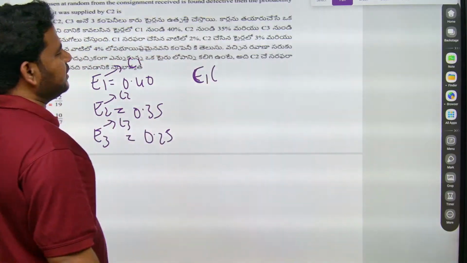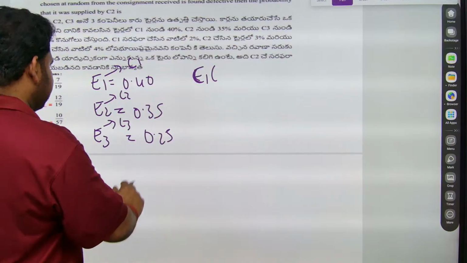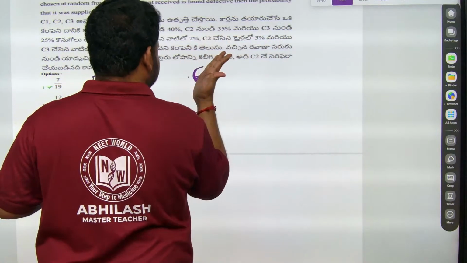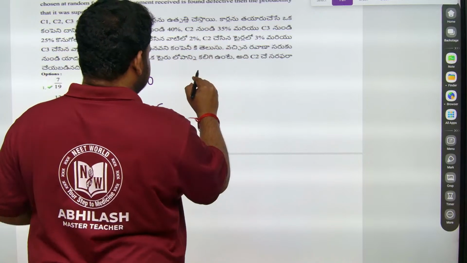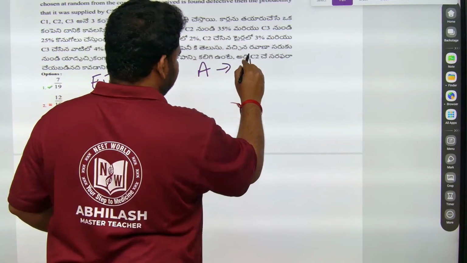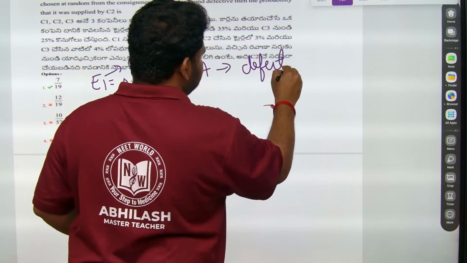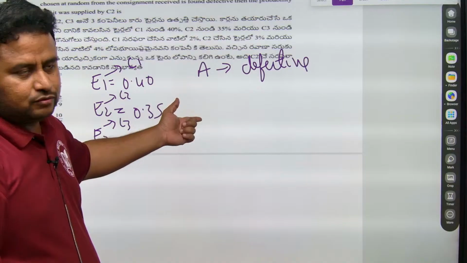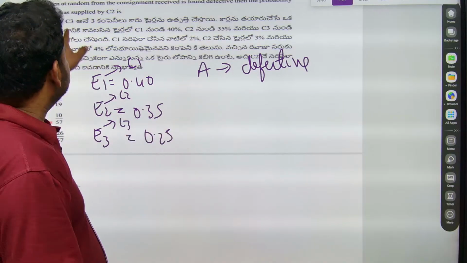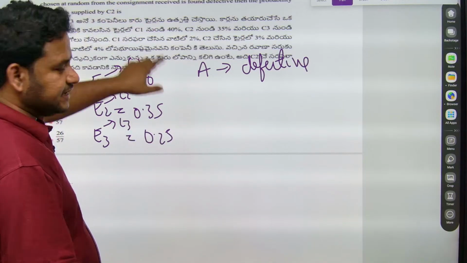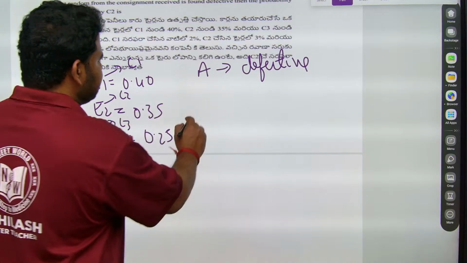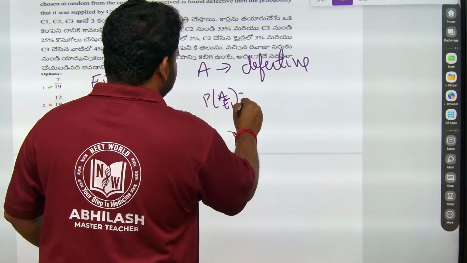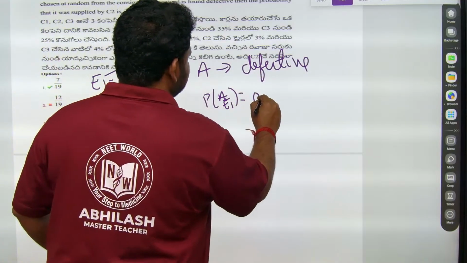So let event A denote the defective. Now A by E1 is the defective getting from company C1. P of A by E1 is 2%, that is 0.02.